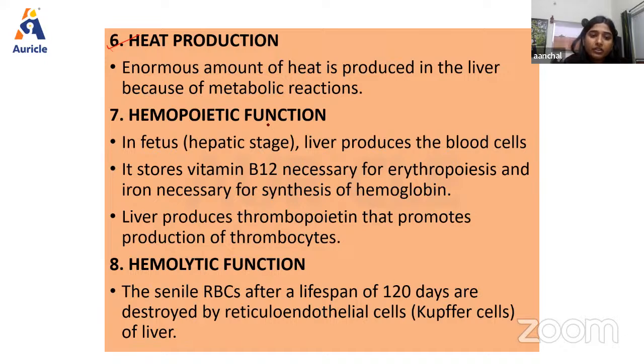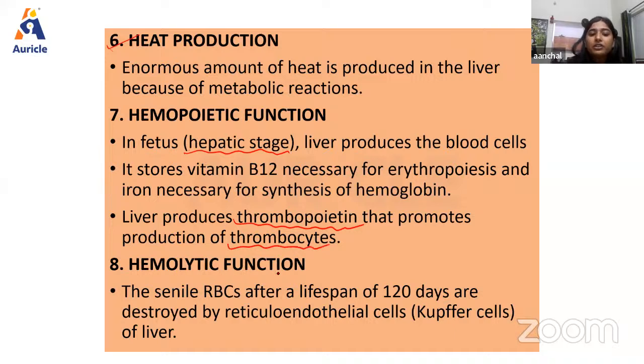Then we have the hemopoietic function. In intrauterine life of the fetus, basically in the second stage, from the fourth month to the sixth month, there will be production of RBCs inside the liver. So the liver is responsible for production of RBCs in intrauterine life. It also stores vitamin B12 necessary for erythropoiesis, and iron necessary for the synthesis of hemoglobin. Then the liver produces a very important hormone, thrombopoietin, which is responsible for the production of platelets, thrombocytes.